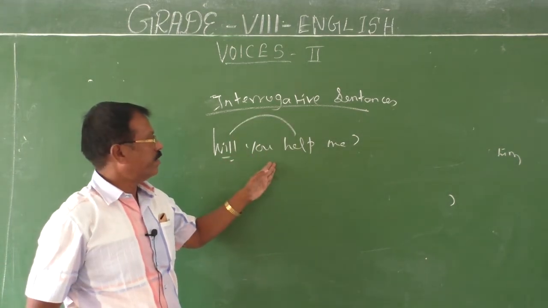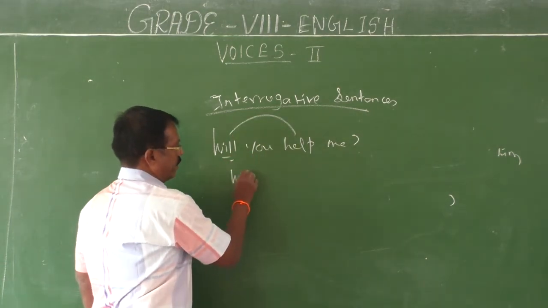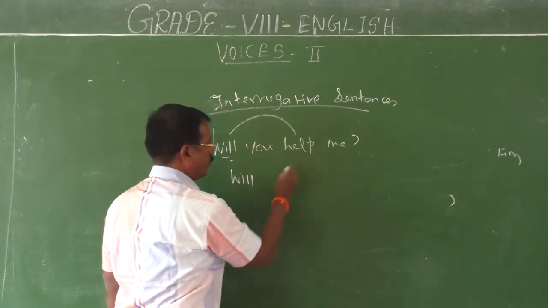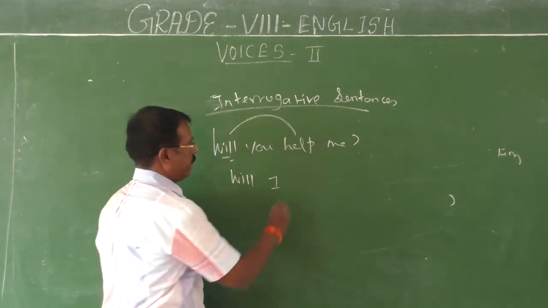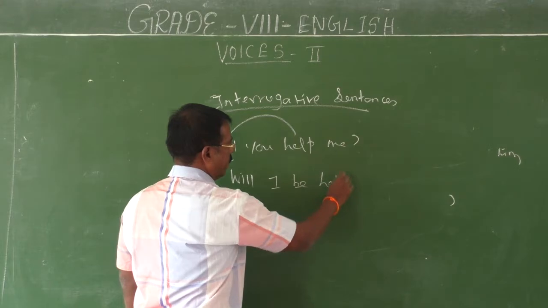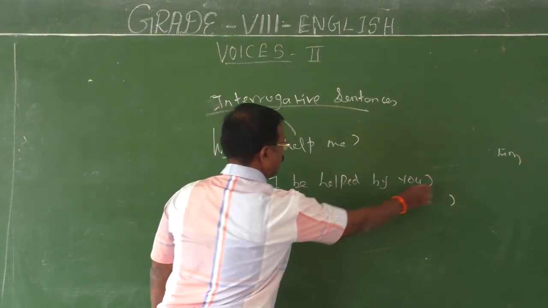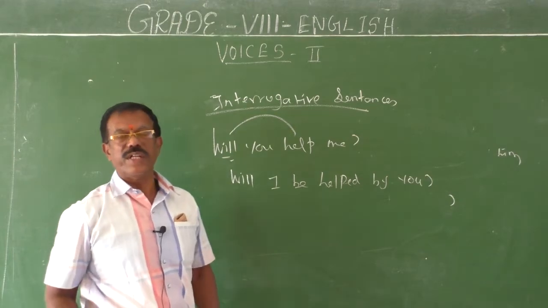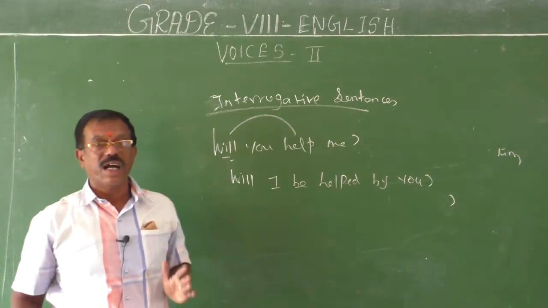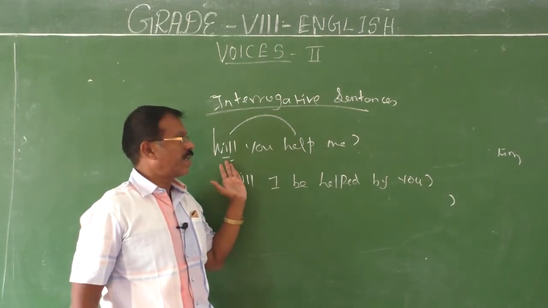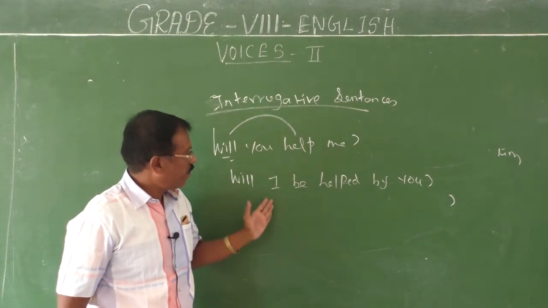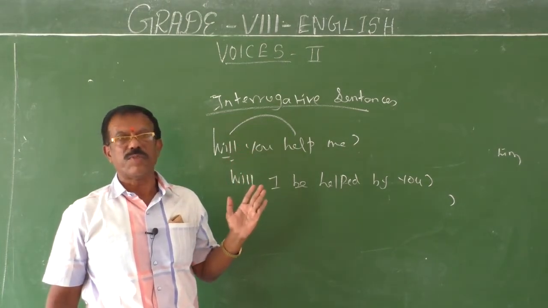Help is the main verb. Me should be changed into I. Then, will I be helped by you? This is the usual way to change a sentence that begins with a modal. In this way you have to change the given sentence into passive.